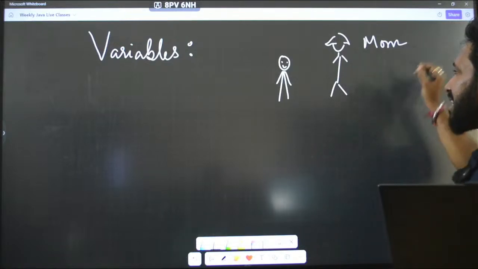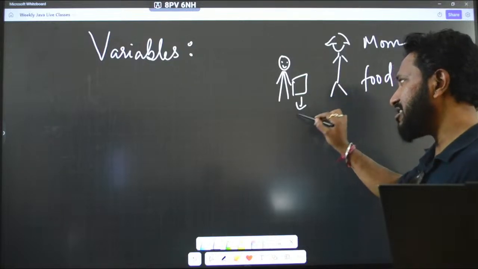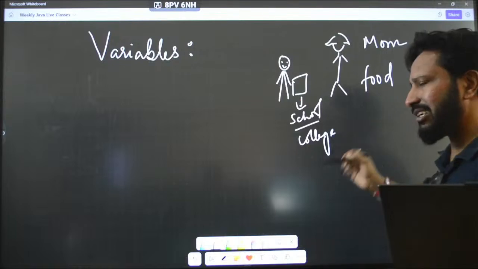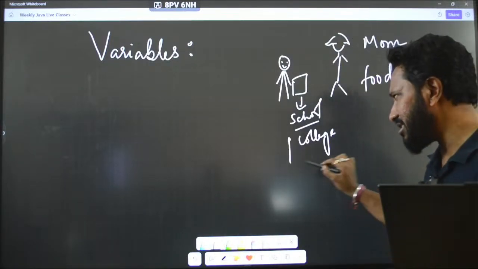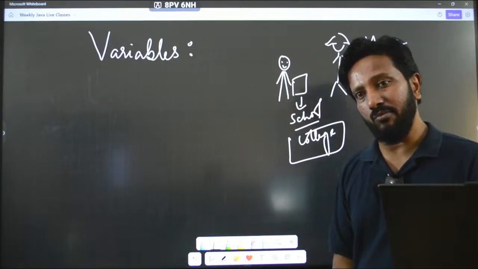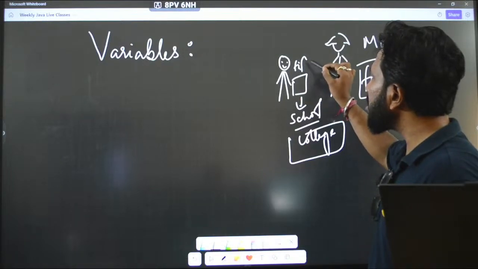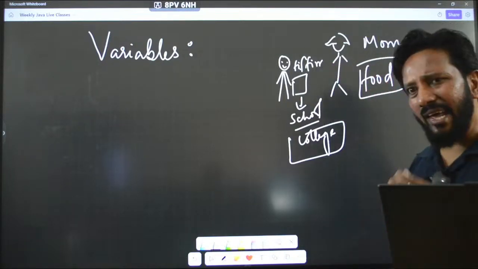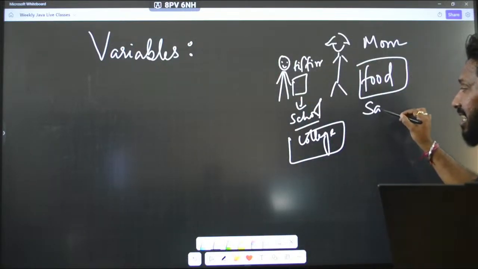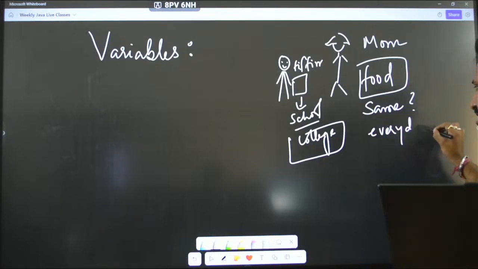And every day she prepares food for you, right? And you have to go to maybe school or you have to go to the college. I will believe that you guys are engineering students and you will be obviously going to the college. Okay, so every day your mom will prepare some food for you if you are traveling from home, correct? At the time you will be getting a tiffin. So just answer me this thing. Does your mom prepare the same thing every day?